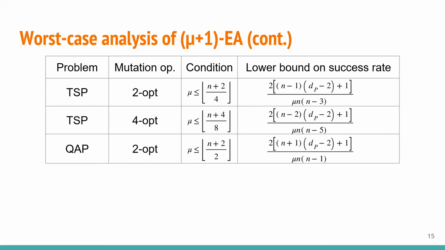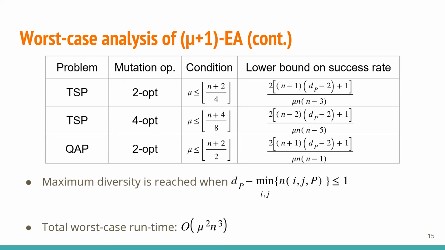We can see that the condition for 4-ops is more strict than those for 2-ops. Also, there are about twice as many objects in a QAP instance than there are in the TSP instance of the same size, so the condition for 2-ops in QAP is about twice as lax. The lower bounds are mostly similar across the cases, with minor differences here and there. Finally, since the maximum diversity is reached when the maximum count is at most one more than the minimum, the worst case runtime is then mu squared n cubed, assuming initial populations of zero diversity.